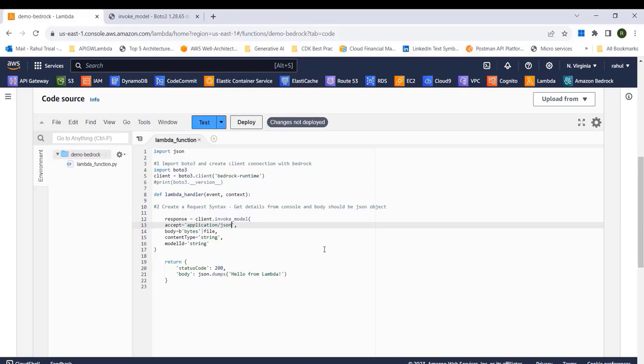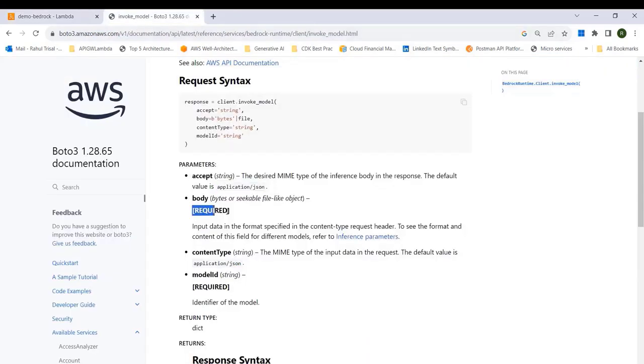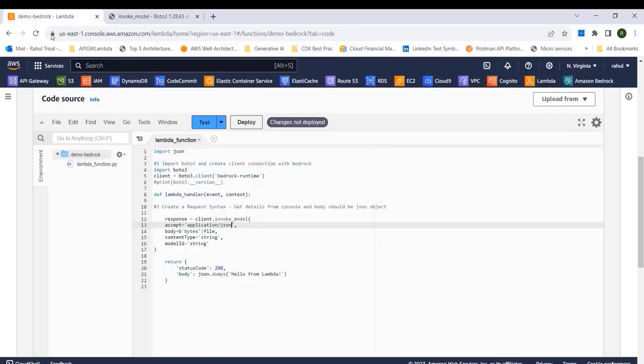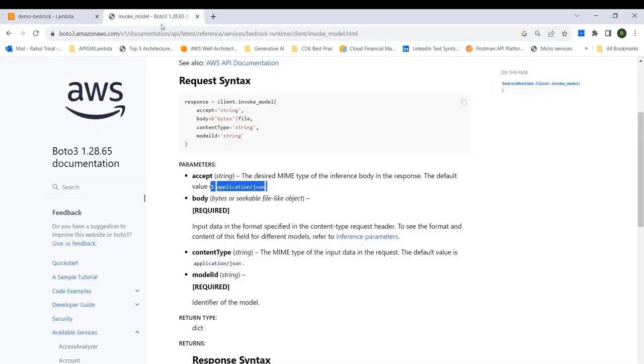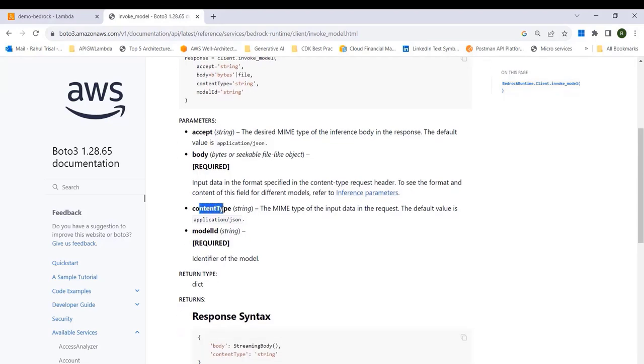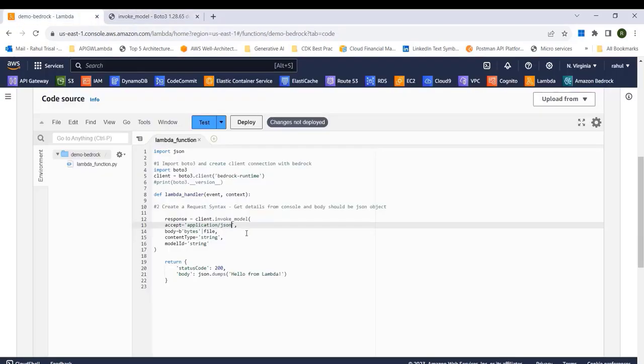It's not a mandatory field, as you can see, only these two are required. The rest of them are optional, but we'll just keep it as it is. Okay, so we have the accept. Now let's look at the content type. Again, it's not mandatory. It's a string. Again, the default value is application/JSON. So we'll just use it. It's not actually required, as I said, but just use it anyways.